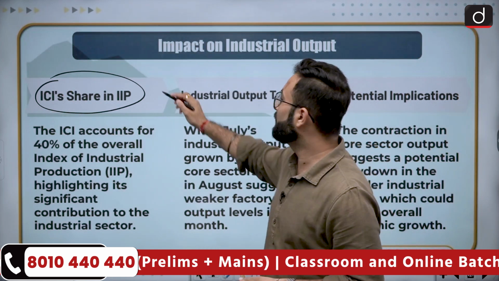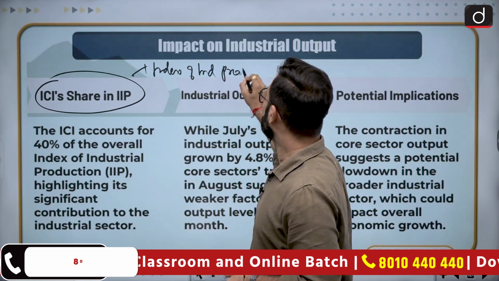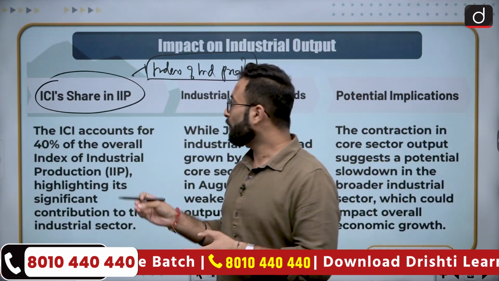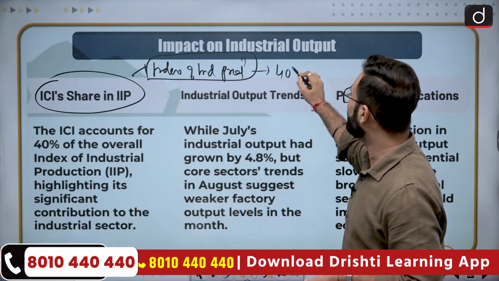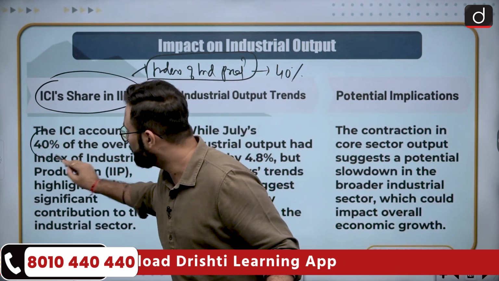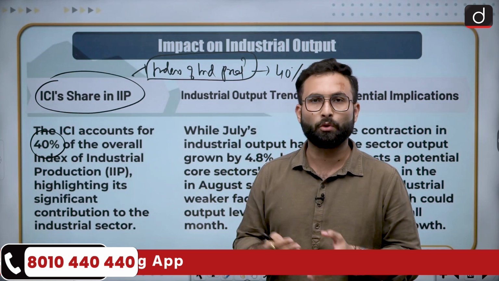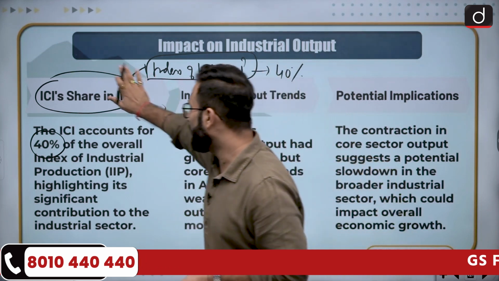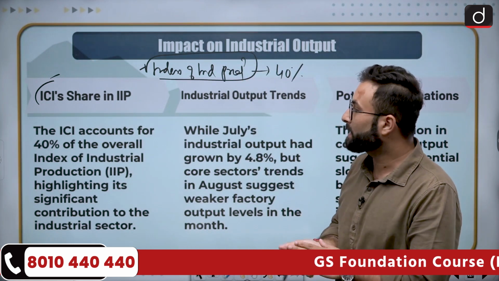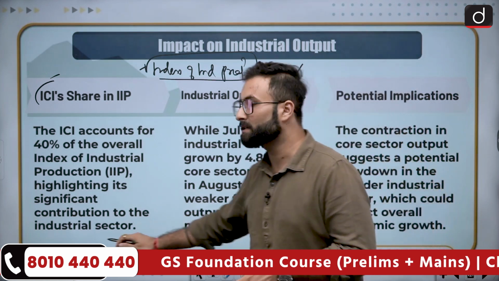When we talk about the index of industrial production, this is talking about the production level data. When we talk about production, 40% of the weightage in IIP is related to your core sectors. Since we are saying that there is a contraction in the core sectors, that means there will be a contraction in the IIP as well. So overall production will decline, and that will impact the industrial sector. Here you can say the core sector accounts for 40% of the overall index of industrial production, that is IIP, highlighting its significant contribution to the industrial sector.